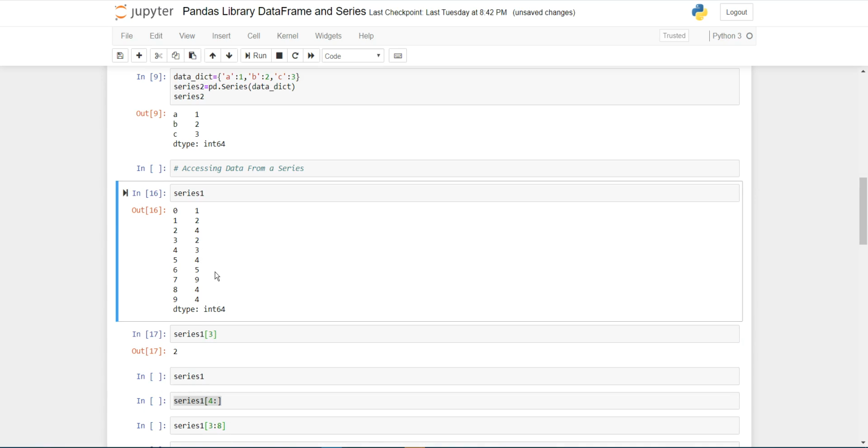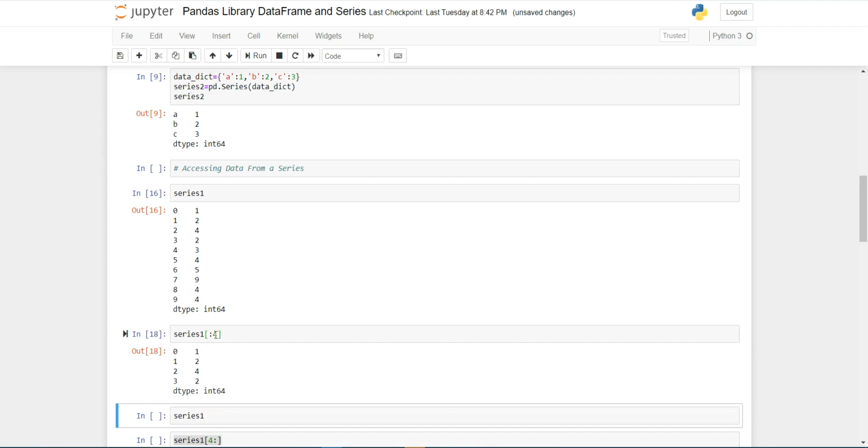Suppose that I want the first 4 values of this series1. For this we use colon. By default, when we do not give any value before the colon, it considers starting from 0, and I want the first 4, so I am passing 4, so it returns the first 4 values. So here I am giving the value as 4, but it considers n minus 1 for the index. So you can see that here the index value is 3, so this is basically n minus 1.